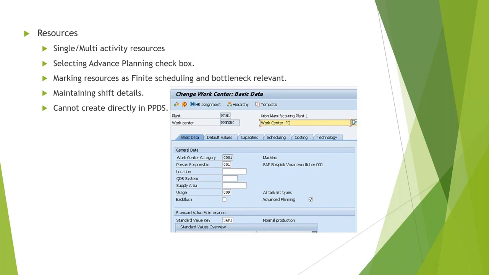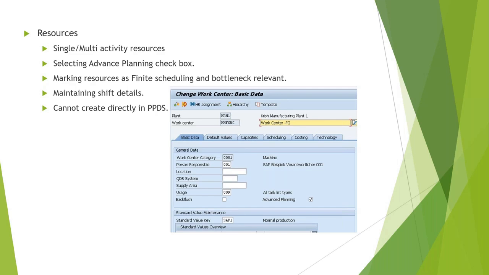So just to reframe, I don't want to use a heuristic from PPDS. I just want the scheduling of my production orders to be done automatically by PPDS. Whenever there are multiple resources available, it should schedule my orders automatically. So do I have to activate this advanced planning in every Material Master, or somewhere in the Work Center?